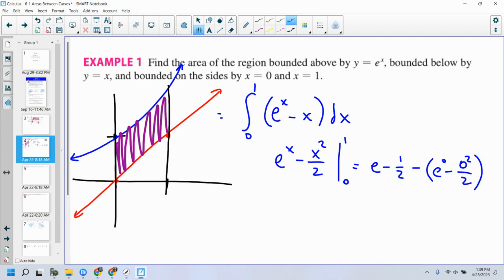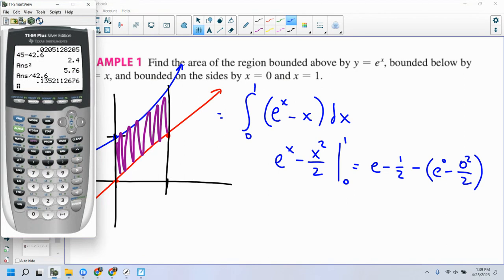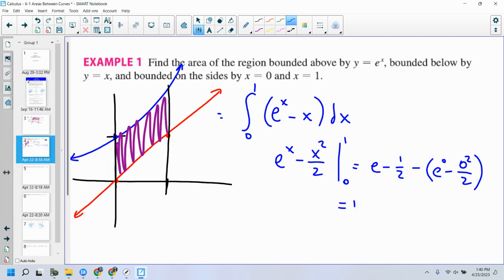Okay, so that's going to give me e minus 0.5, 2.28, minus, now, e to the 0 is 1, again, right? 1 minus 0. So really just minus 1. 1.22, if you will. That's that purple area. Okay? Top minus bottom on the graph. Pretty simple. Not too bad, right?